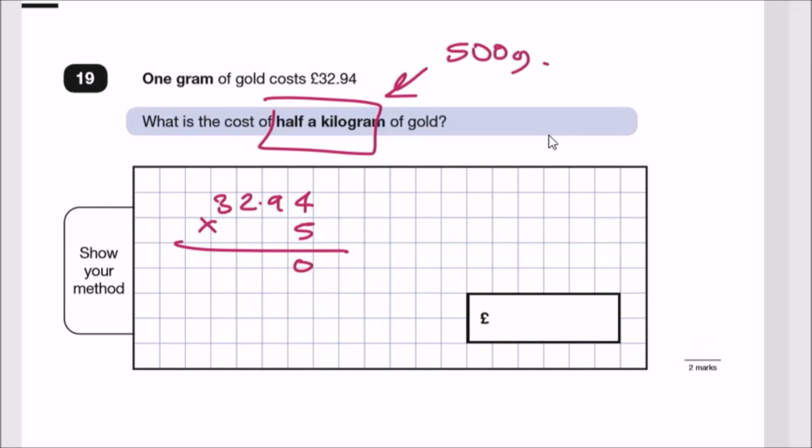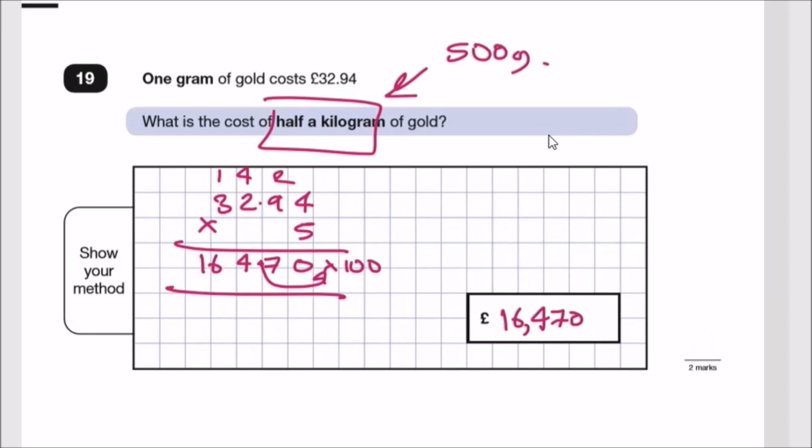5 times 4 is 20, carry the 2. 9 times 5 is 45 plus 2 is 47. Decimal. 5 times 2 is 10 plus 4 is 14. 5 times 3 is 15 plus 1, 16. And then times it by 100 because it's 500, and the decimal moves here. So it's going to be 16,470 pounds.